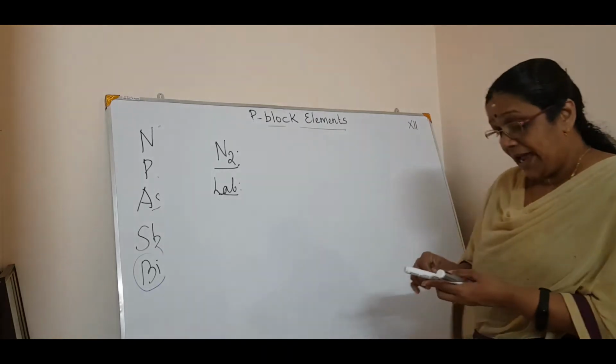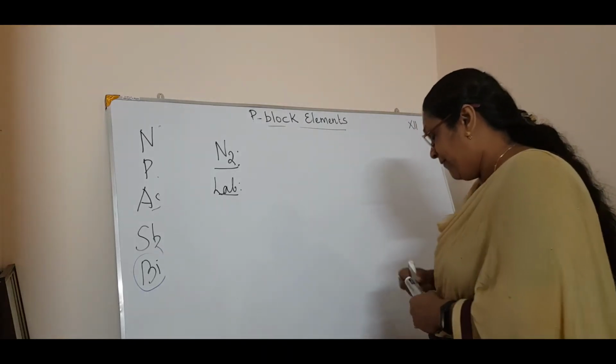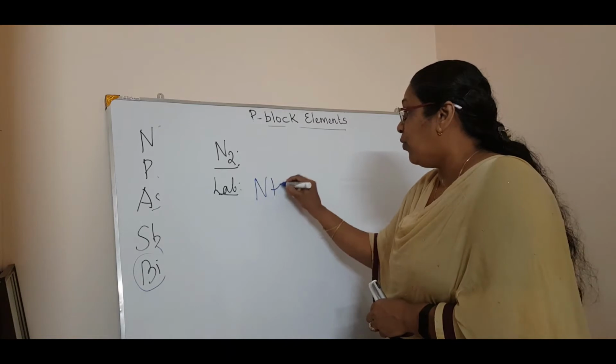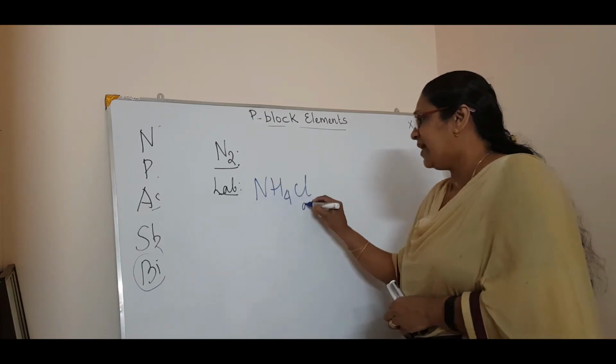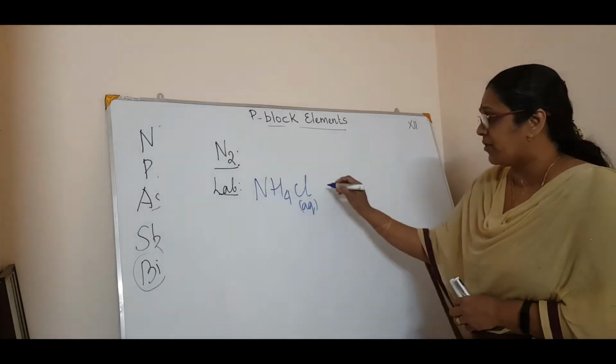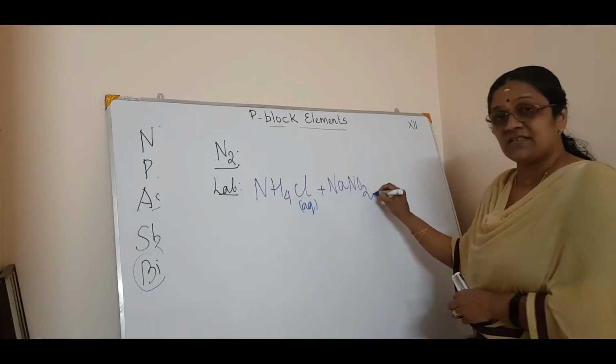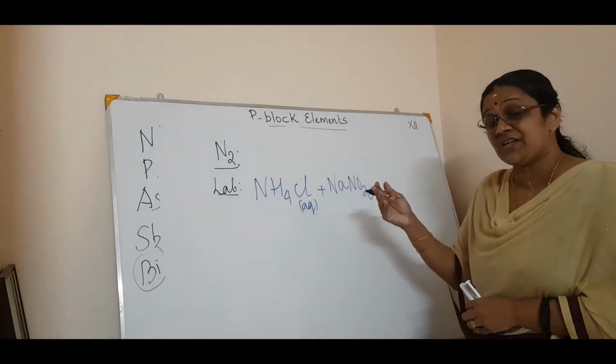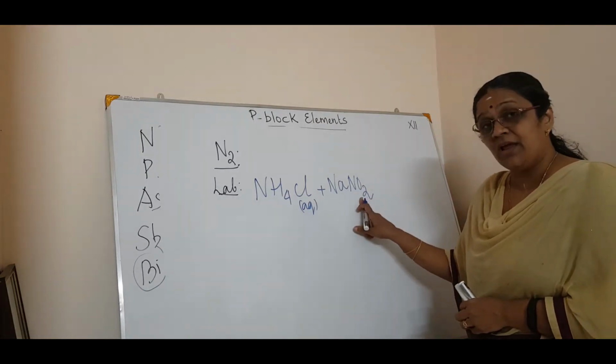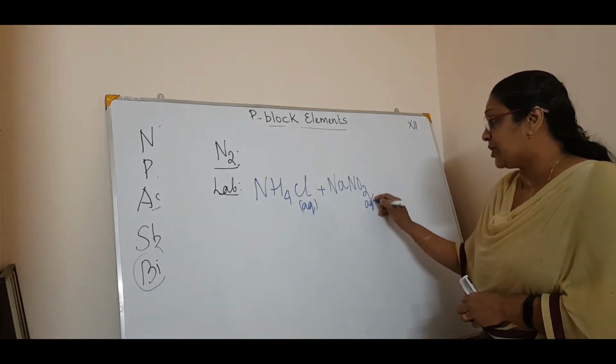So coming to the lab preparation, you know ammonium chloride, right? Aqueous ammonium chloride, when treated with sodium nitrite, see, not sodium nitrate, nitrate is NaNO3, but you are taking nitrite, aqueous.